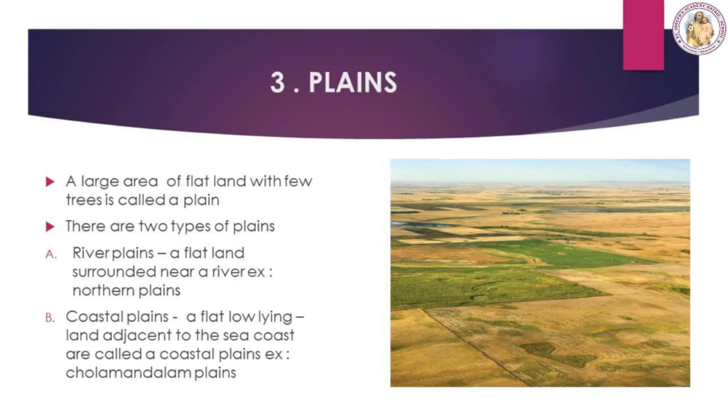Plains. A large area of flat land with few trees is called a plain. There are two types of plains: river plains and coastal plains. What do you mean by river plains? A flat land near a river. Example, northern plains. Coastal plains. What do you mean by coastal plains? A flat, low-lying land adjacent to the sea coast is called a coastal plain. Example, Cholamandalam plains.